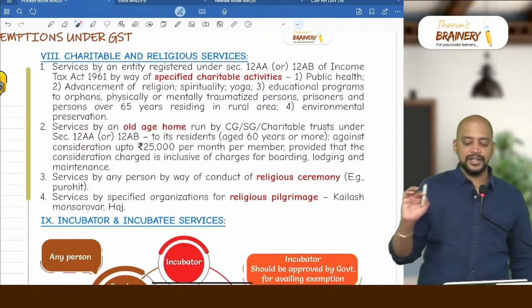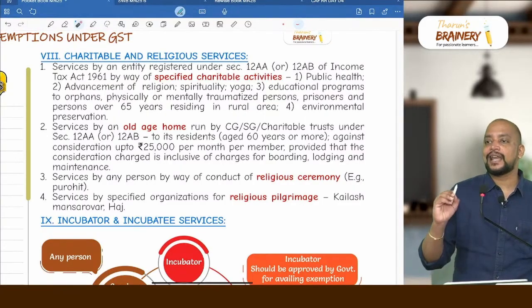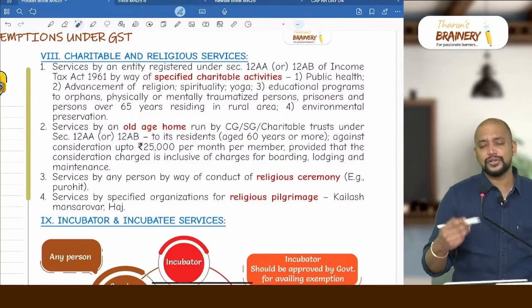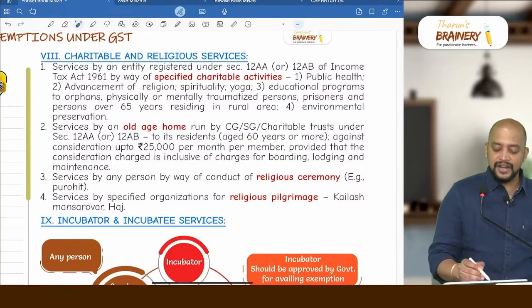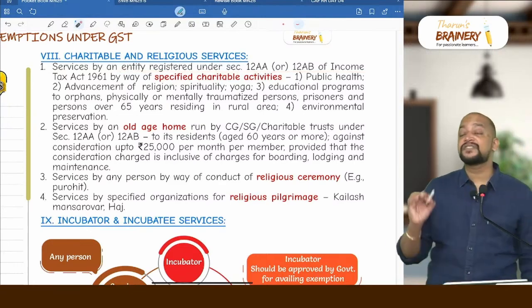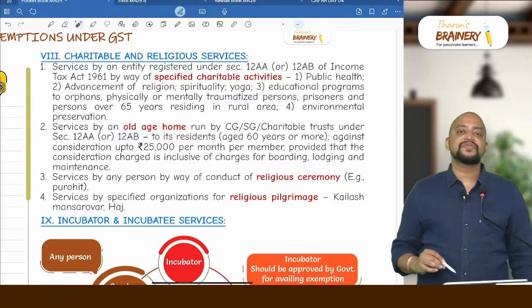Then next, charitable and religious services. In this charitable and religious services, there is an entity which is registered under section 12AA of Income Tax Act. That particular entity, charitable trust, either 12A or 12AB, wherever 12AA comes, the 12AB will be coming there. So service by an entity registered under 12A or 12AB of Income Tax Act by way of specified charitable activities. Only specified charitable activities will be exempted.